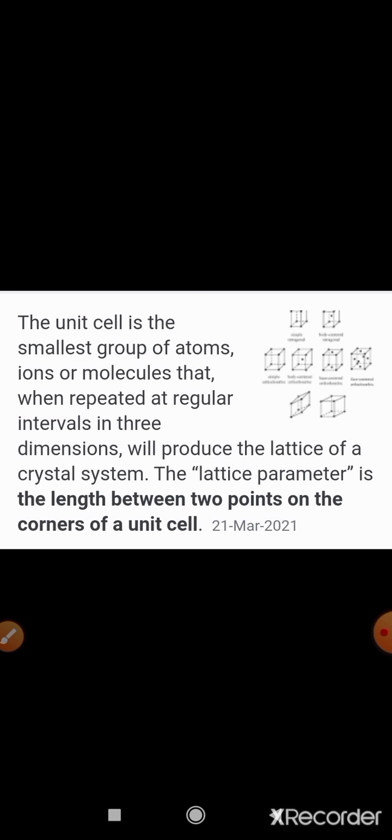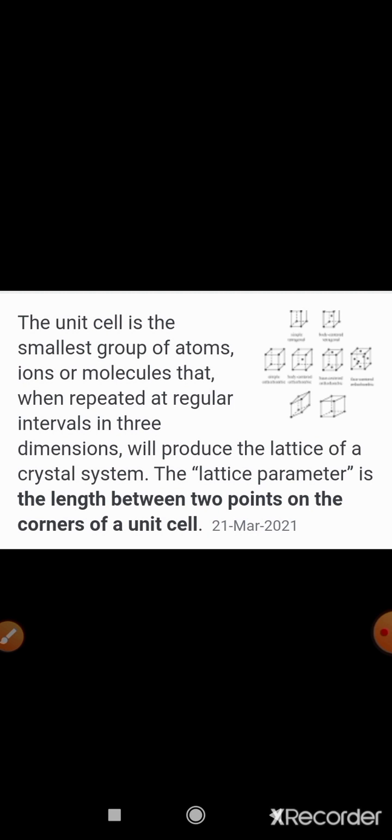Now after that, let us see the unit cell. The unit cell is the smallest group of atoms, ions or molecules that undergo repetition in a regular manner in three dimensions to form a three-dimensional arrangement of atoms, ions or groups. When the unit cell arranges itself in a regular manner to form three-dimensional space, it gives rise to the formation of a crystal.